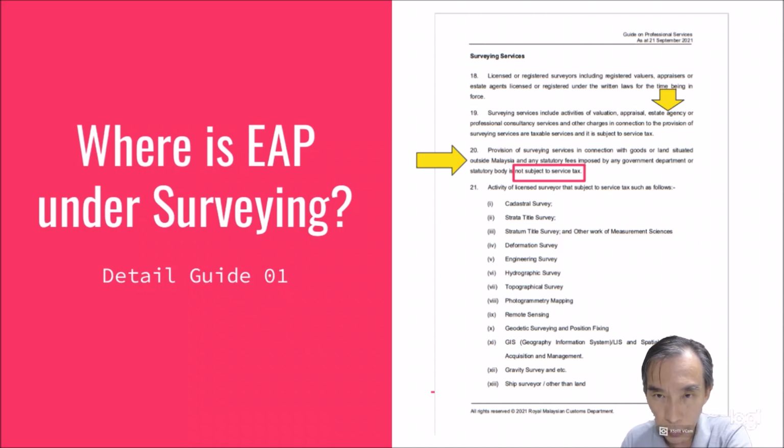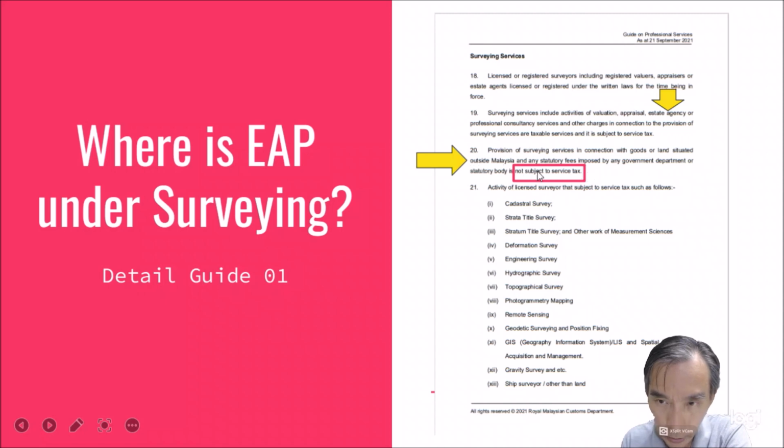If you can read here, surveying services, estate agency, as I put an arrow on top. Surveying services include activities of valuation, appraisal, estate agency, or professional consultancy services. And now, because the act actually includes property manager, you would likely be included here. But here I want to mention, I have put another arrow in the middle here. Provision of surveying services in connection with goods or land situated outside Malaysia is not subject to service tax.